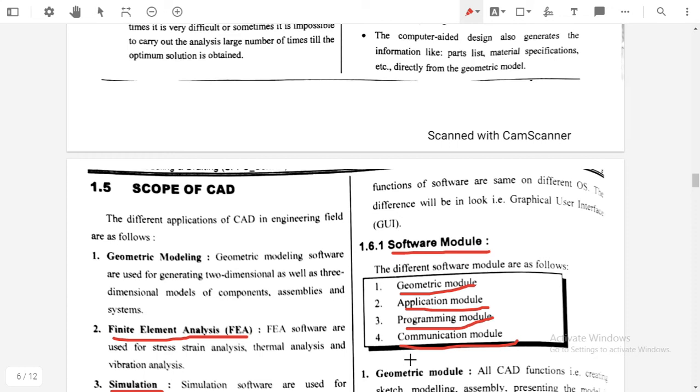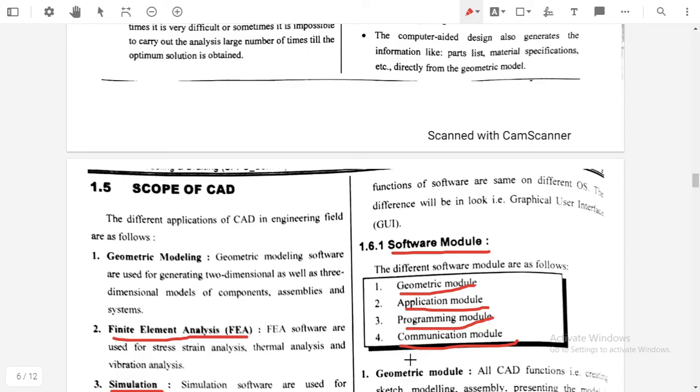There must be some standard file that should open in both formats. It should open in a geometrical module also, and it should also open in an application module. So to make this open, we need a communication between them.